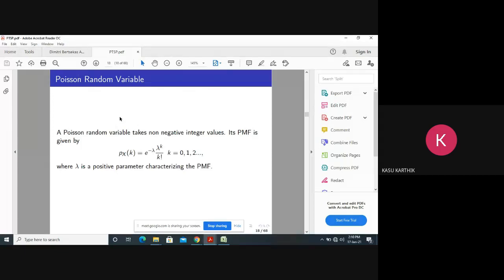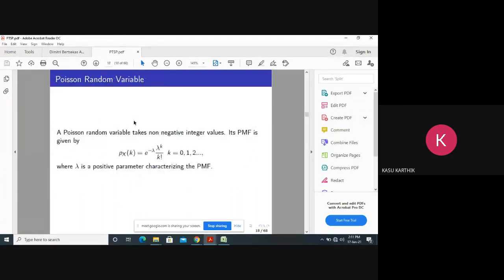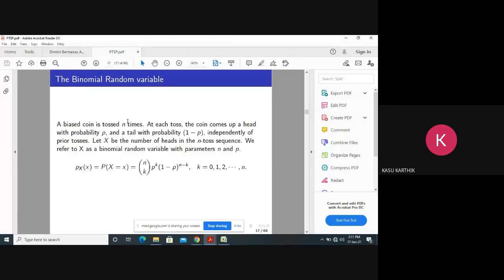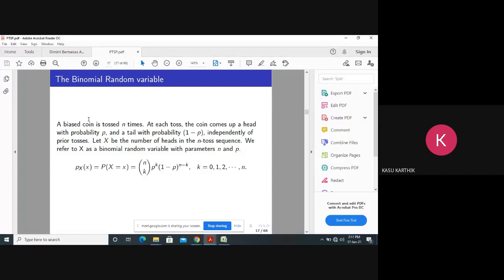Now it is a Poisson random variable. So here we have 3 varieties of random variables. Now we have to be aware of when to use what kind of random variable. I told you just now, this is Bernoulli, which we use when the outcome has only 2 choices. Now binomial means something is happening repeatedly, and all the outcomes of the experiment are independent of the previous outcomes of the experiment.